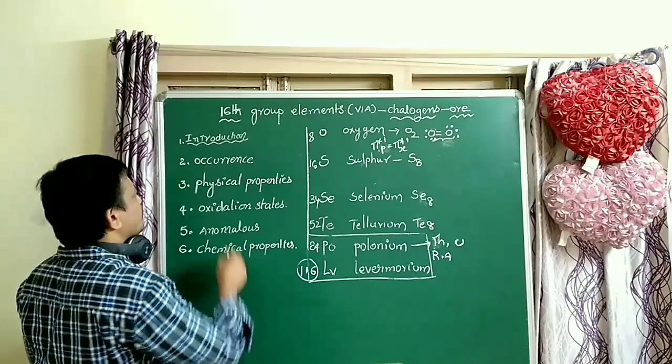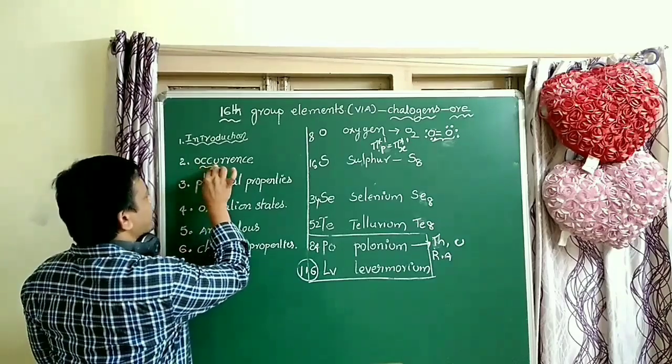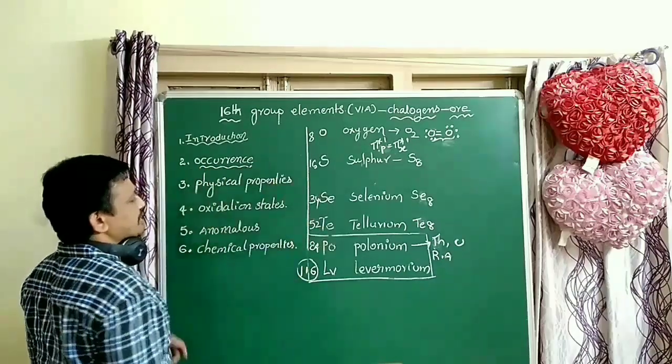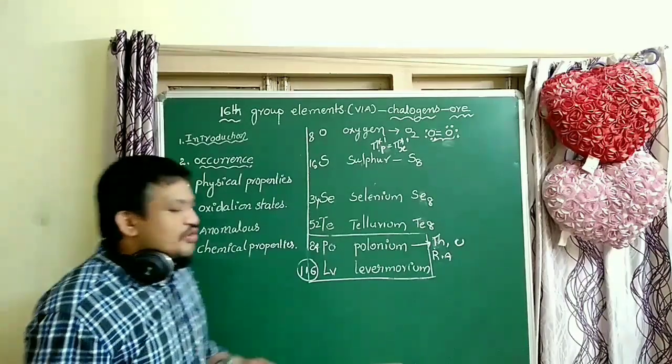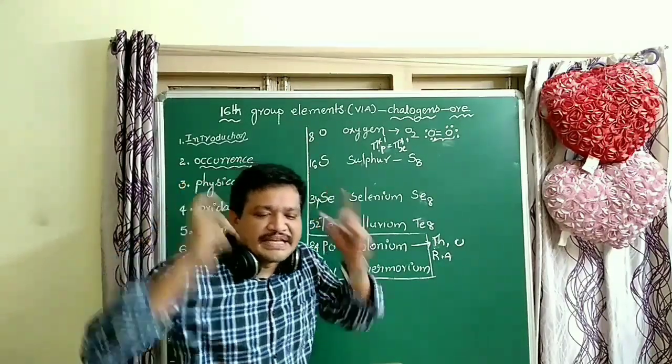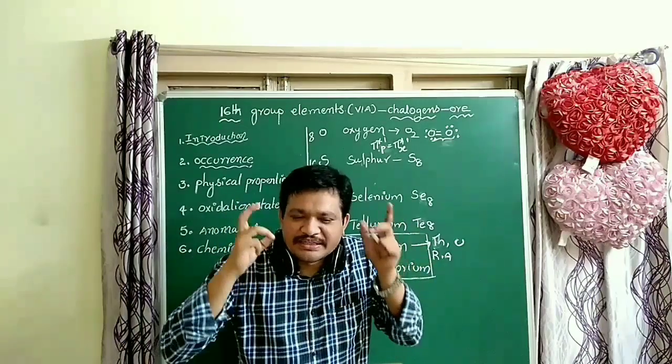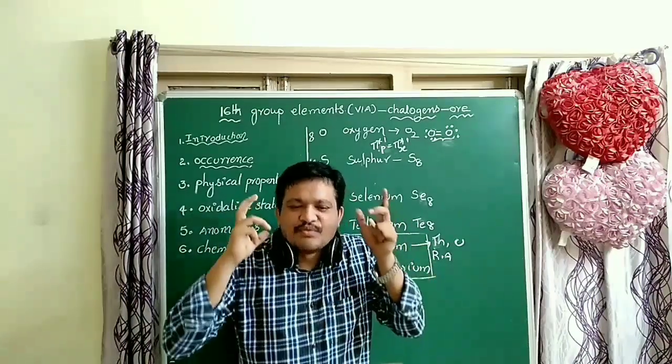Next, very, very important, the occurrence of these elements. The most abundant element in the earth's crust is oxygen.